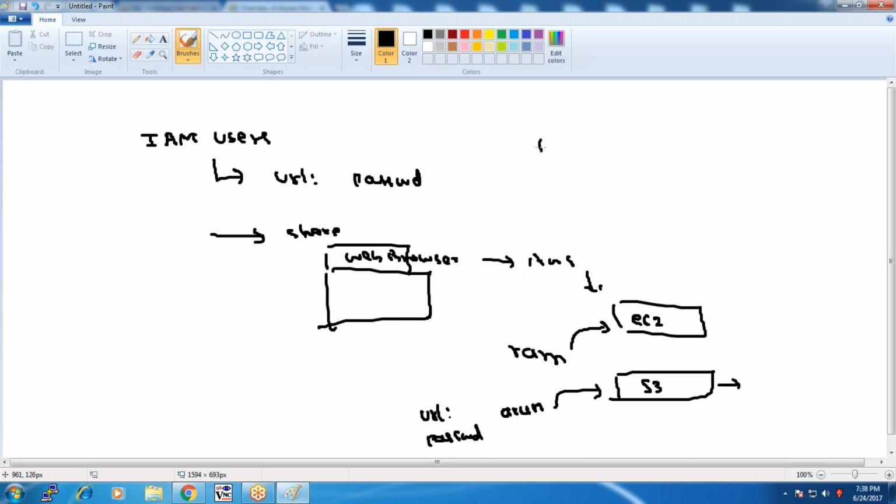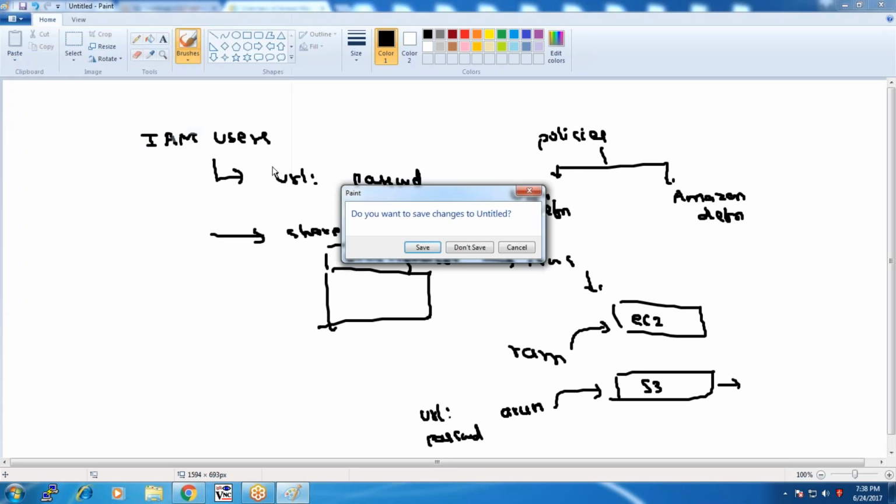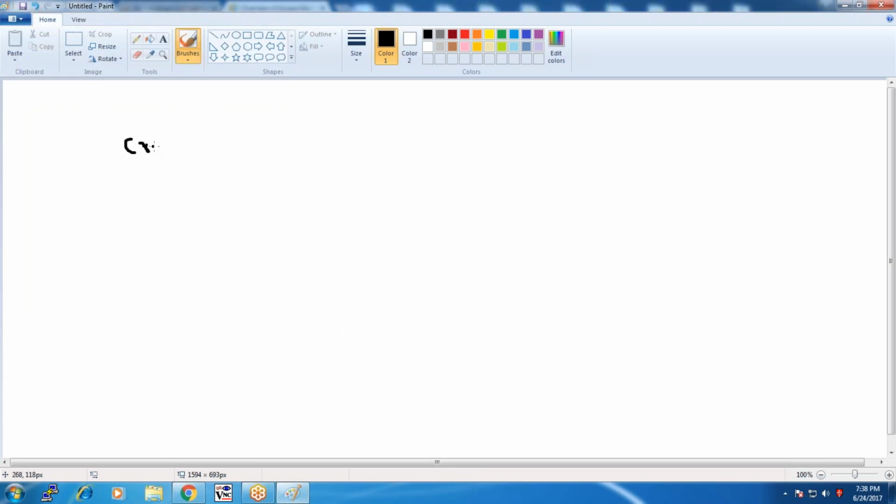So you can assign policies. Those policies can be either user defined policies, where you define your own policy, or Amazon defined policies, under which we have inline policies, managed policies, and different types of policies. I will let you know how a policy can be created and how a policy can be set. Today's session is going to be focused on creating an IAM user, and then while creating an IAM user, how to set privileges.